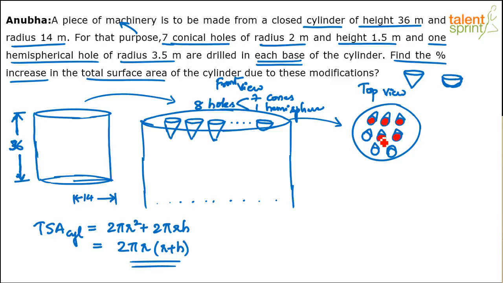All these 7 are removed, so minus that. But what is getting added? What I'll show you in green is getting added. A hole removes a circle on the surface, but in the process it adds something to the surface. It is adding these green sections.